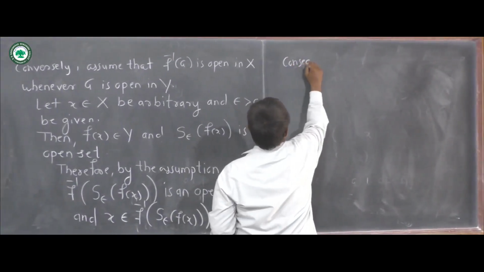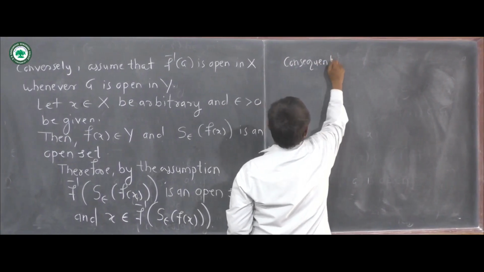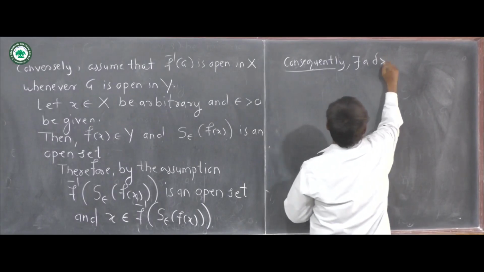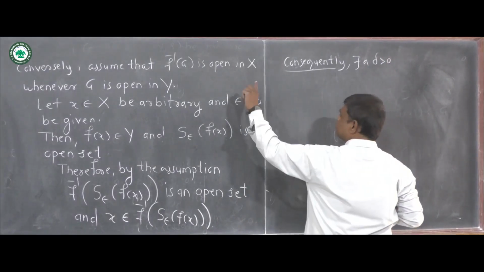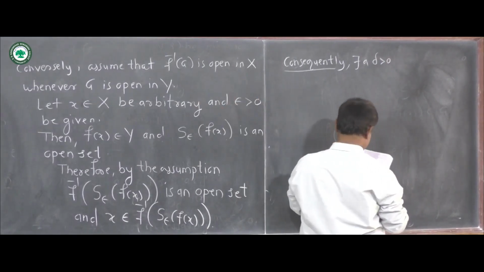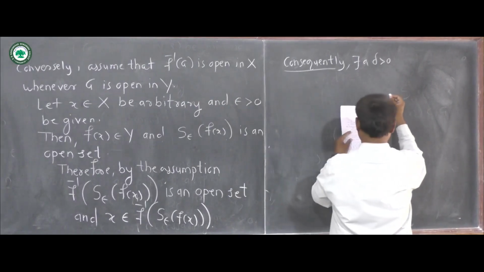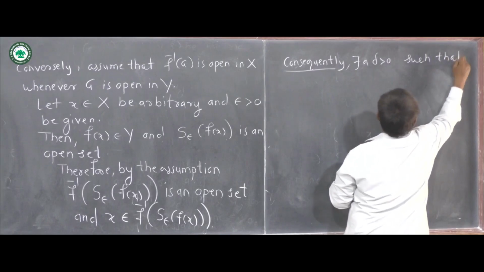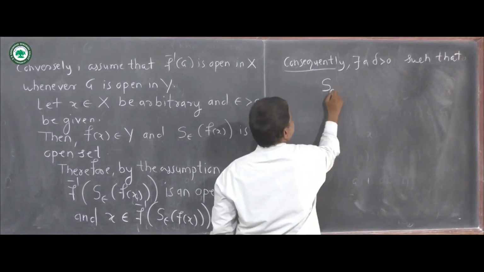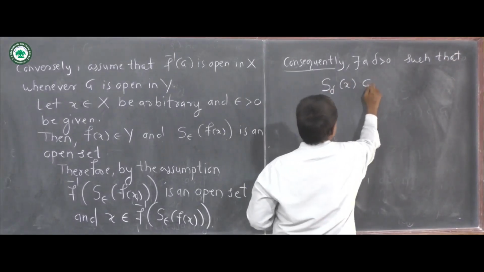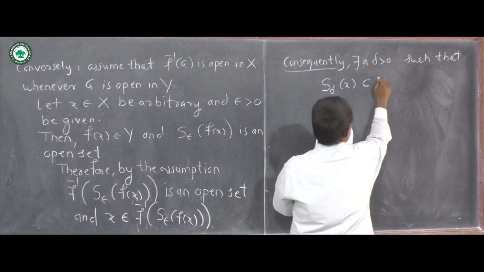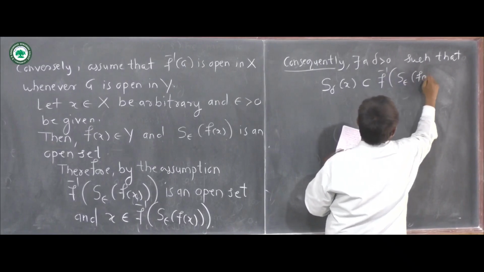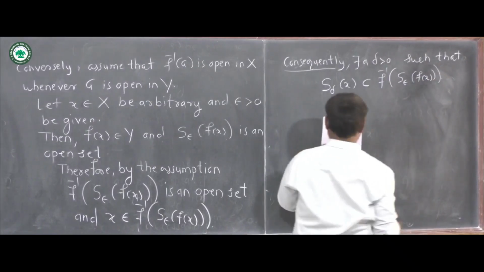Consequently, there exists a delta greater than 0, because we know that f inverse G is open in X whenever G is open in Y, such that this open sphere S delta of x contains f inverse of S epsilon of f of x.